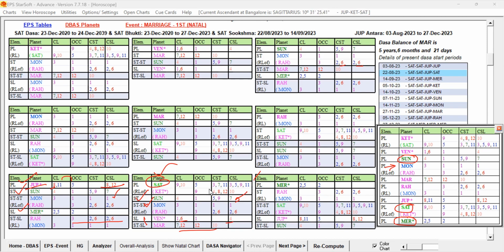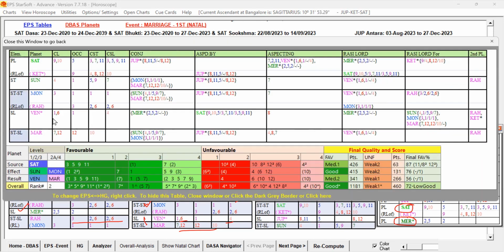Let us check with the EPS page, the EPS table, whether Venus has the favorable key planet in its supports. Yes, Venus is conjoined with our green planet Mercury and is aspected by Saturn, our planet. Saturn, the captain of the ship, itself is there, a strong favorable key planet.